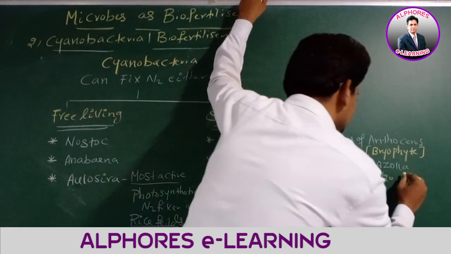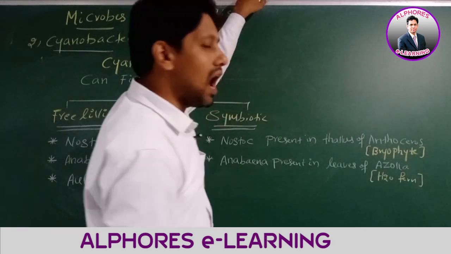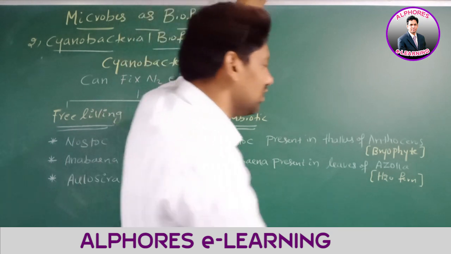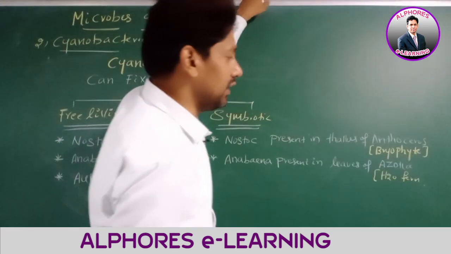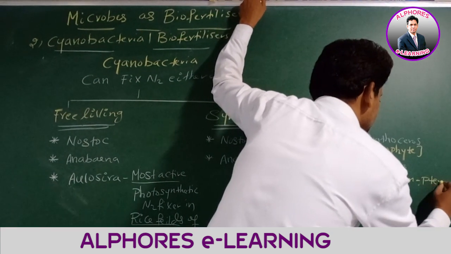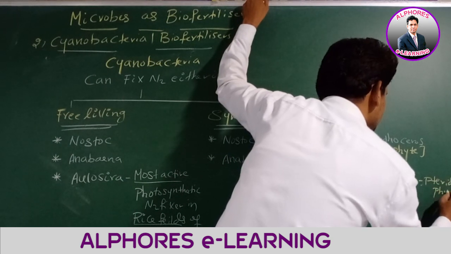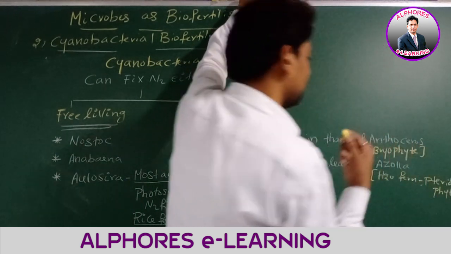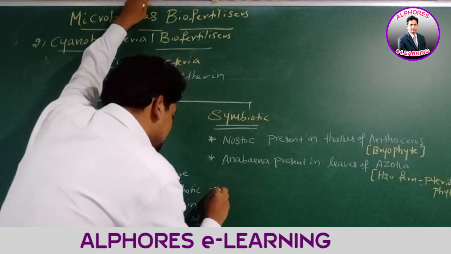Sir, what is the meaning of fern? Advanced pteridophytes. Therefore, Azolla is a pteridophyte. Is it okay? Right.